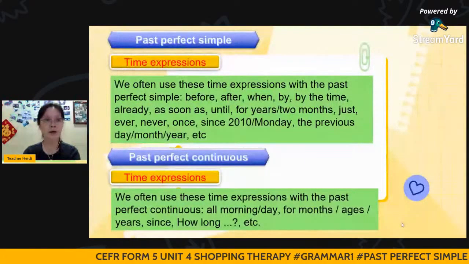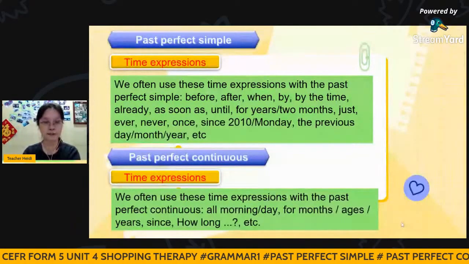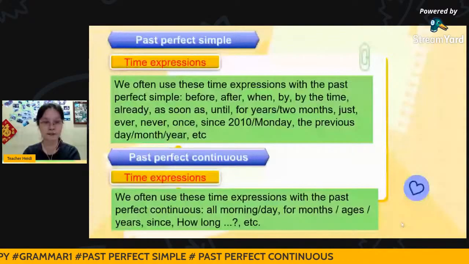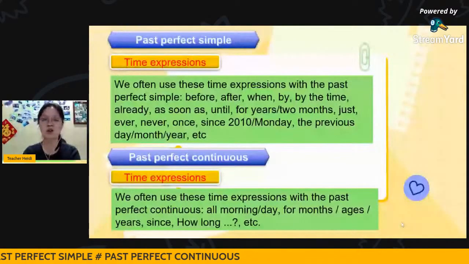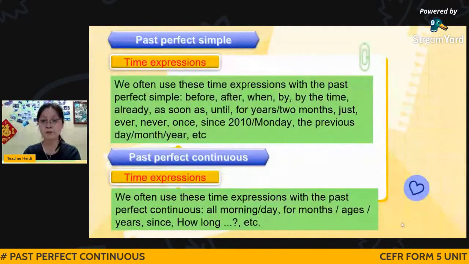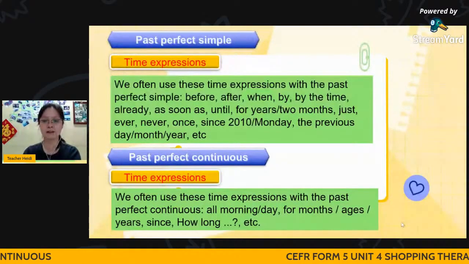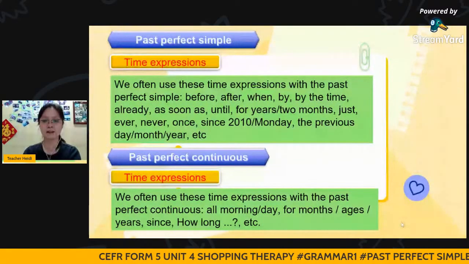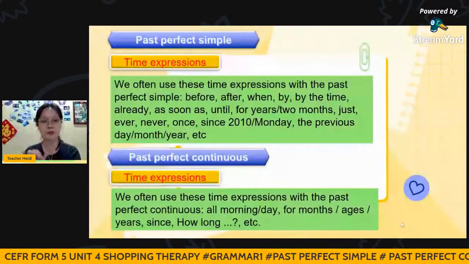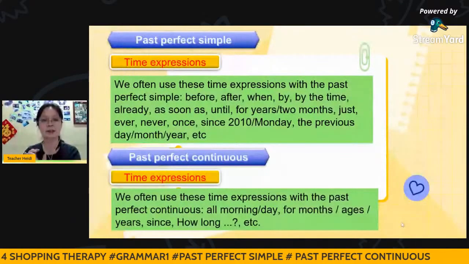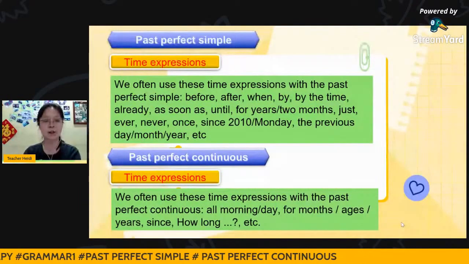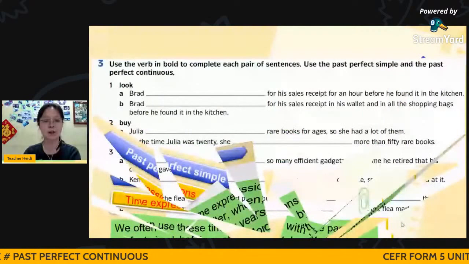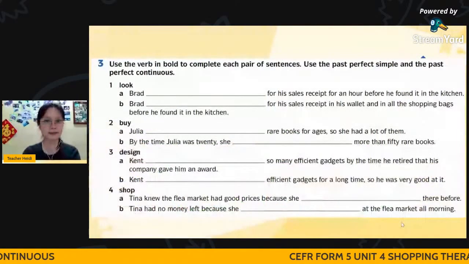Okay, let's look at the next one. We often use these time expressions with the past perfect continuous: all morning or all day, for months, ages, years, since, how long. Normally these indicate the duration of time. When there is this indication, we can use the past perfect continuous. Okay, let's move on.